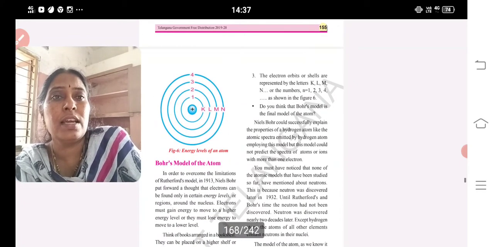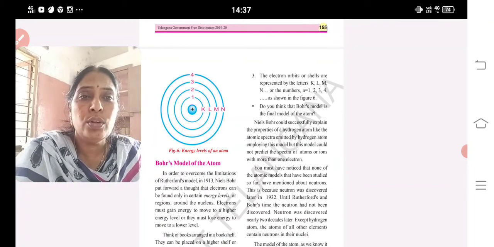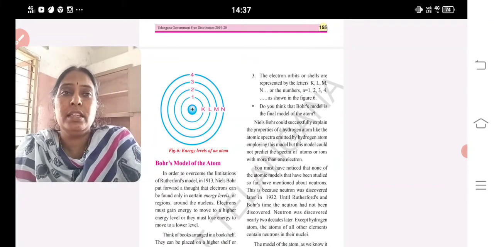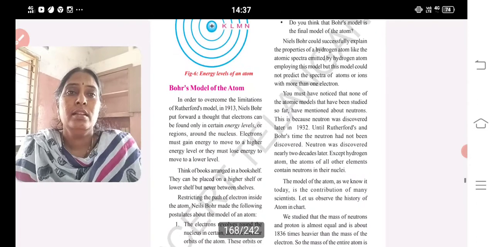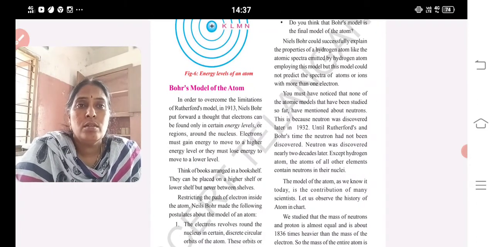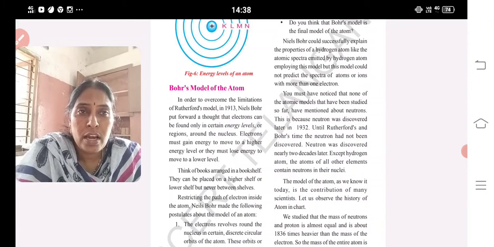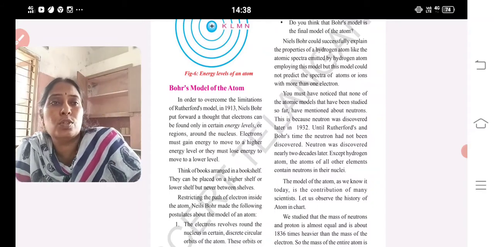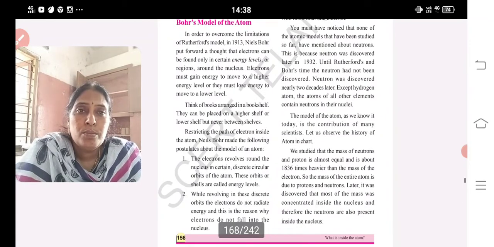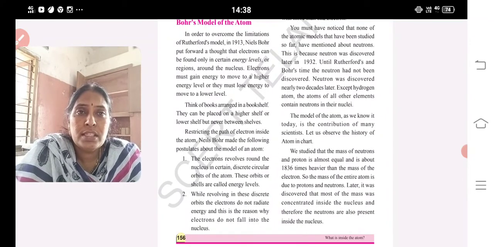So another scientist, Niels Bohr, gave a model in 1930. And what is his model? Think of books arranged in a shelf. They can be placed on a higher shelf or a lower shelf, but never between the shelves, restricting the path of the electron inside the atom. Niels Bohr made the following postulates about the model of the atom. What are the postulates?